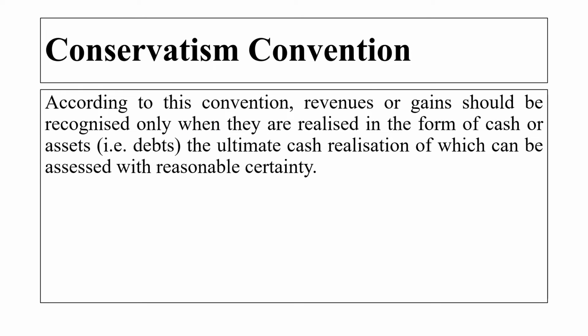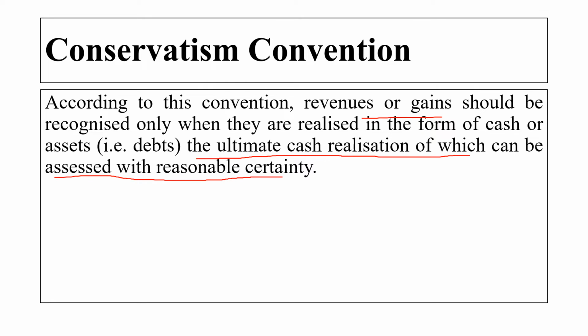Then is the conservatism convention. According to this convention, the revenue or the gain should be recognized only when they are realized in the form of cash or an asset, that is a debt, whose ultimate cash realization can be assessed with reasonable certainty. Here what we are saying is that the revenue or the gain should be recognized only when it is realized in the form of cash, only when we are getting the particular cash.